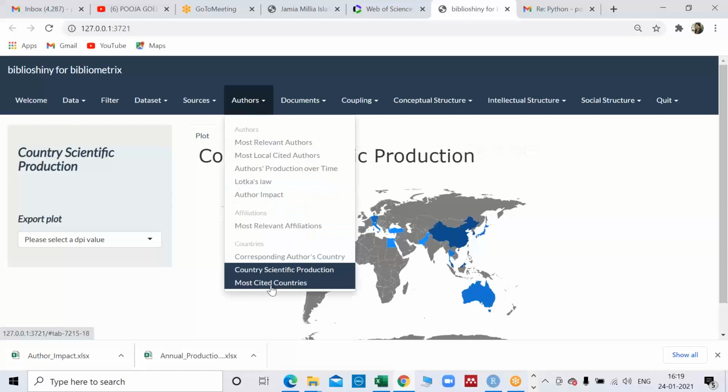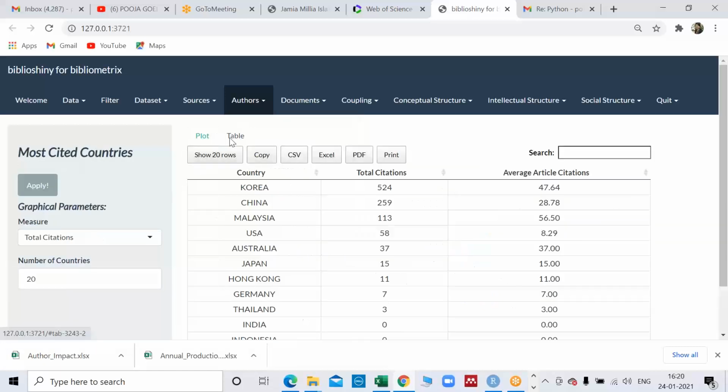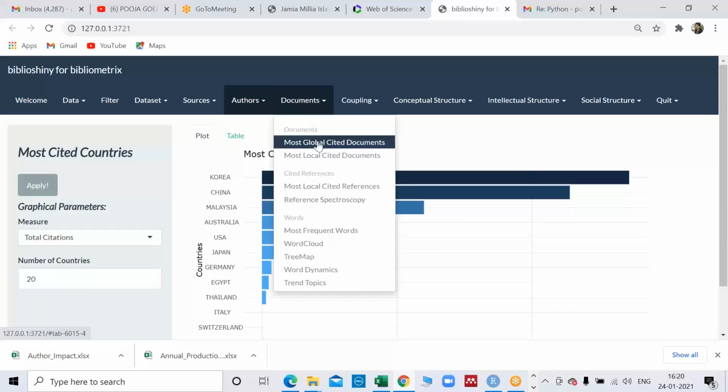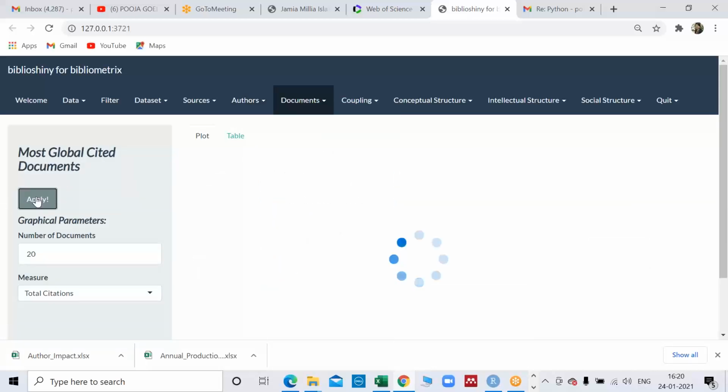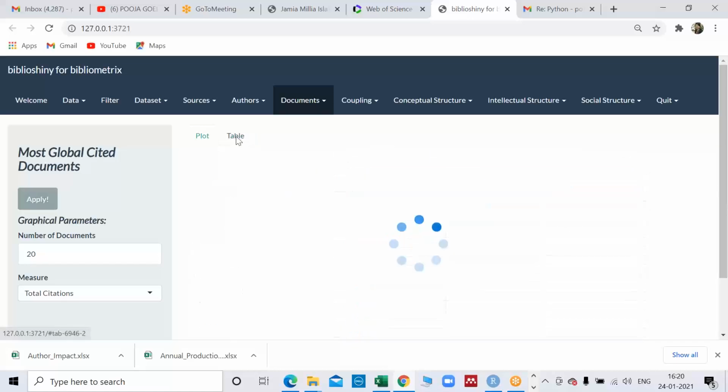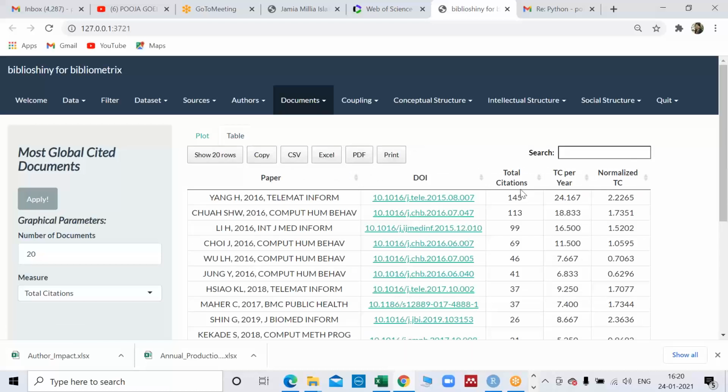If you want to see which country has been cited more, so this is Korea. Of course, Korea has produced more papers, so there are chances that they will be cited more times. So this is this tab. Now we come to the documents. Documents means which paper is the most cited. Now this particular document is written by Yang H, Telematics and Informatics is the source, and this is his DOI. This is his citation.